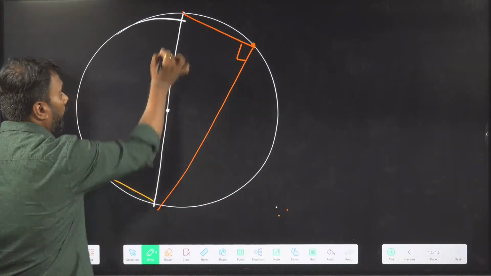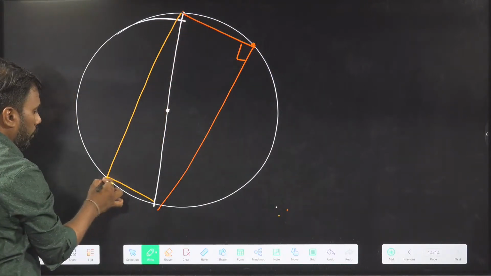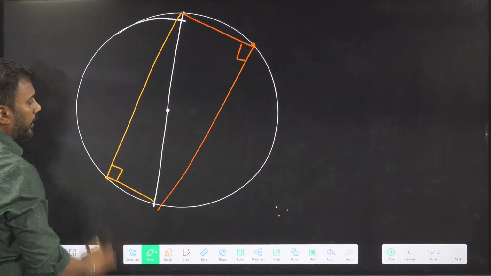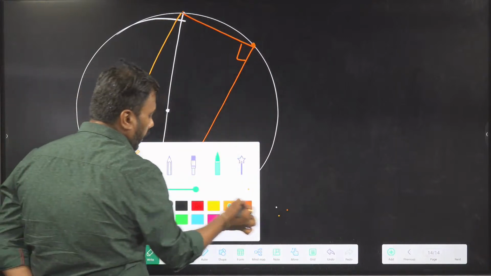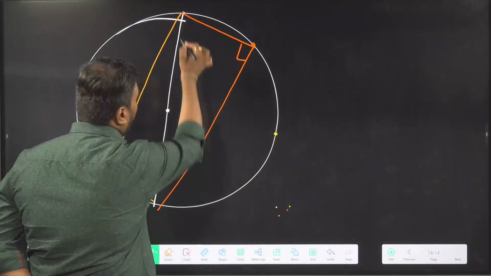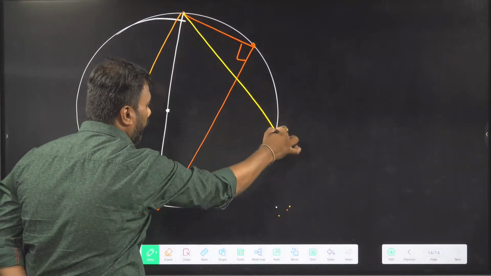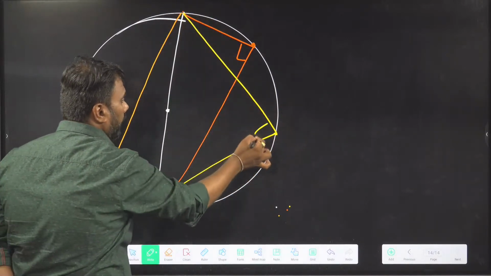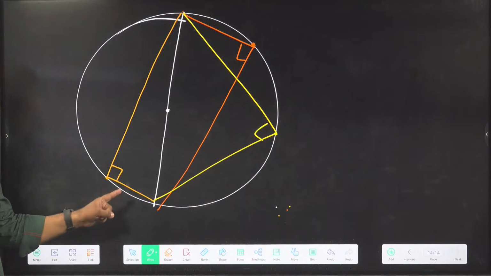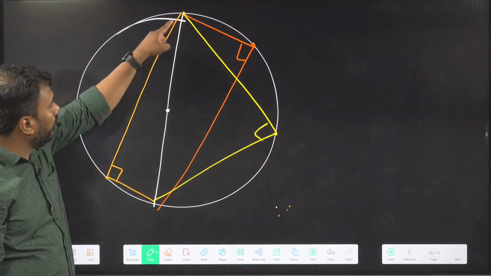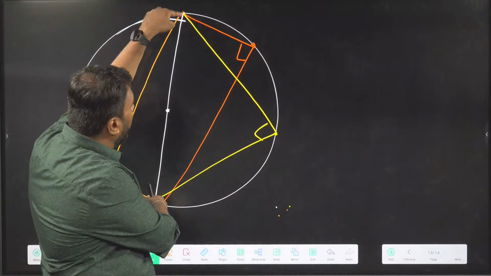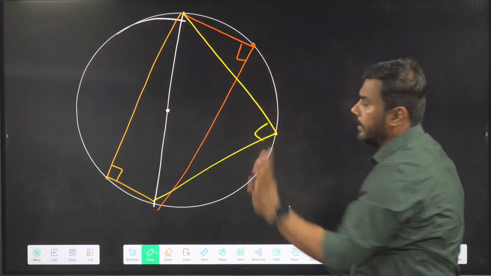If you connect any point on the circle to the ends of the diameter, you will get a 90 degree angle. Whenever the end points of the diameter of a circle are connected with a point on the circle, the angle is 90 degrees.